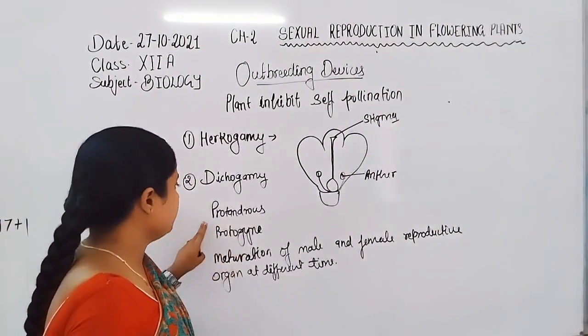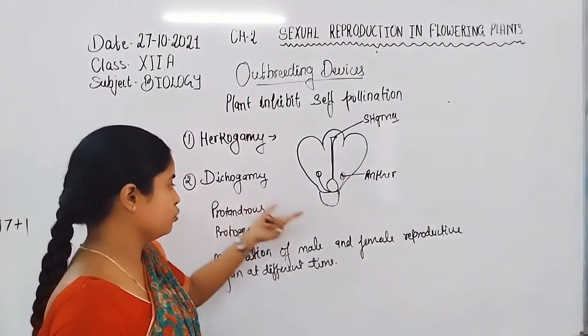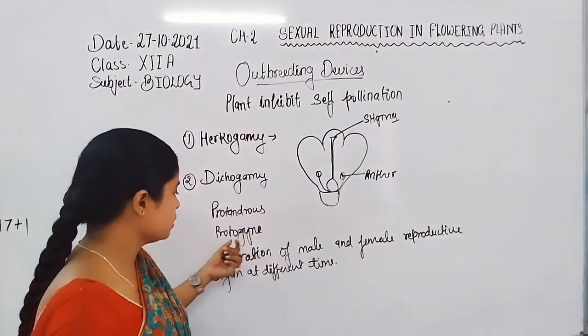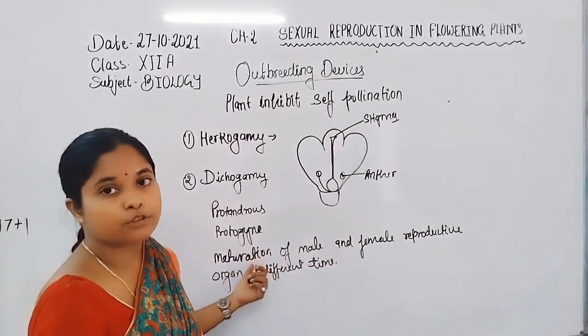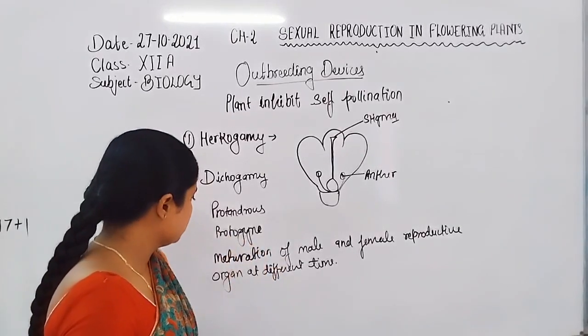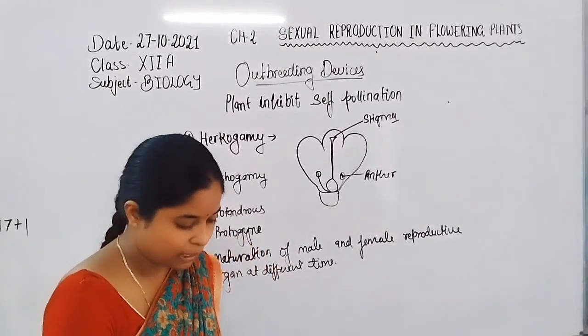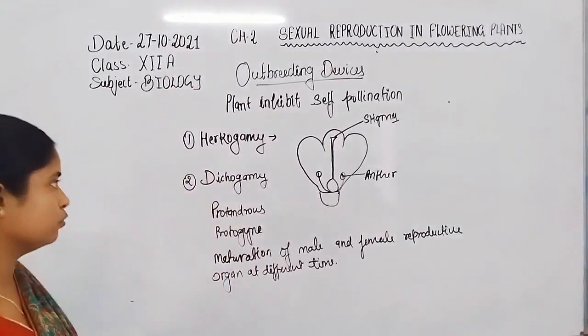Now, if the male reproductive organ matures first, that is known as protandry. If the female reproductive organ matures first, that is known as protogyny. So these two mechanisms are involved in dichogamy.